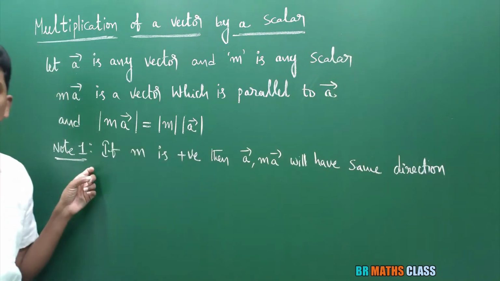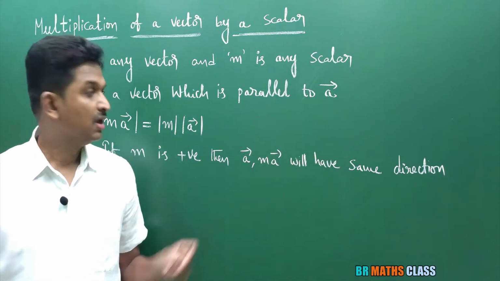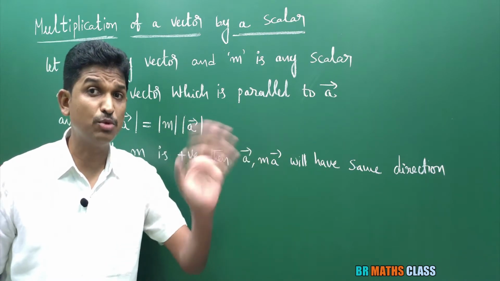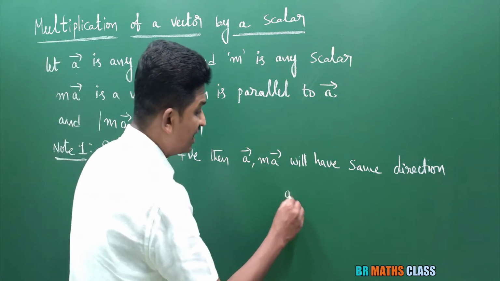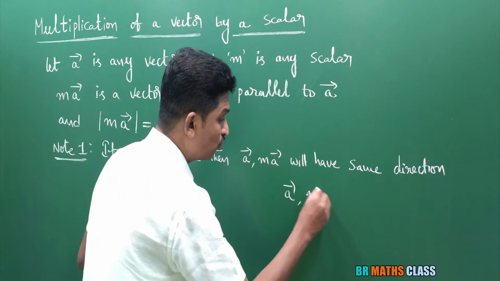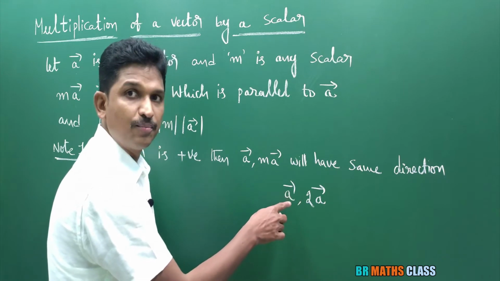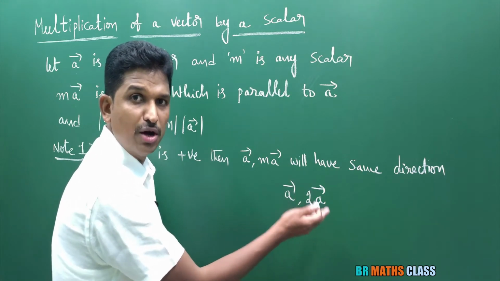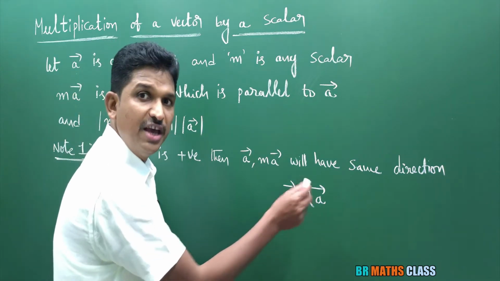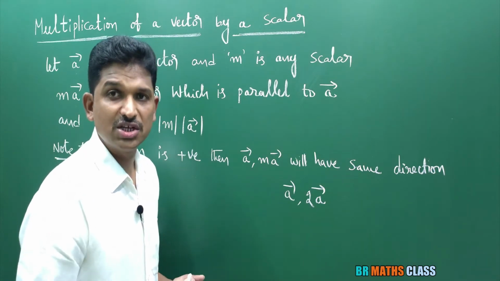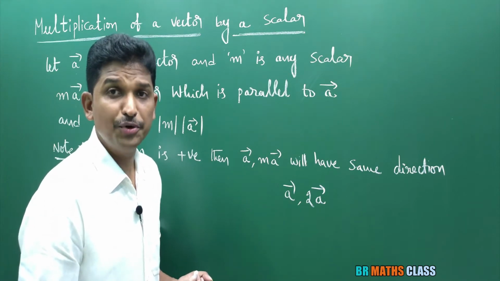Note 1: if m is positive, then a bar and m a bar will have the same direction. I am not saying parallel here. What about a bar and 2a bar? Here 2 is a scalar. 2a bar is a vector in the direction of a bar. Whatever the direction of a bar, 2a bar also has the same direction. The similarity is that they are in the same direction. The difference is that their magnitudes are different.